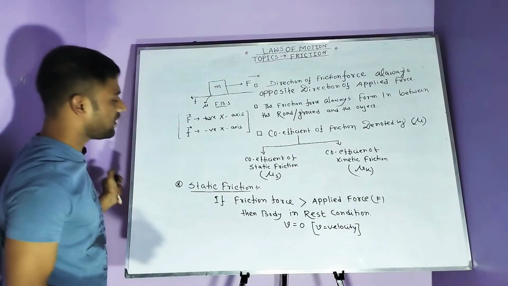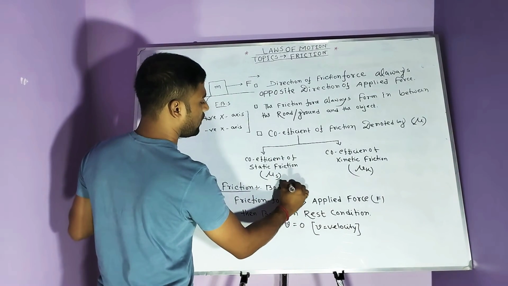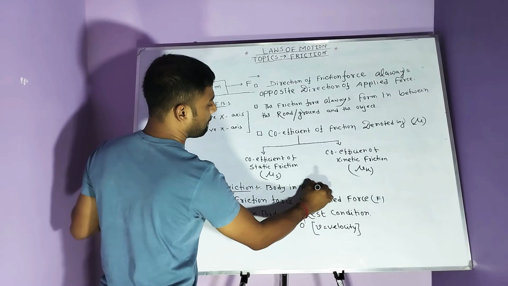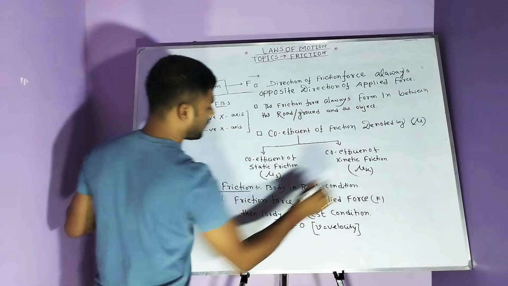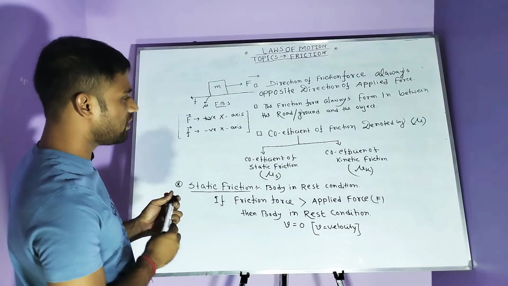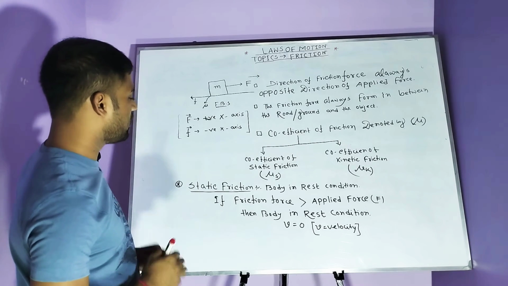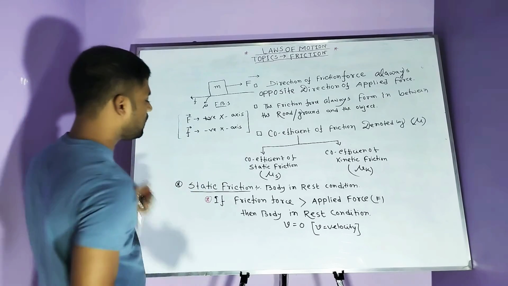What is static friction? Static friction means the body is in rest condition. In which condition is there static friction?